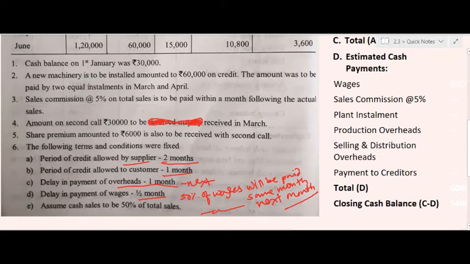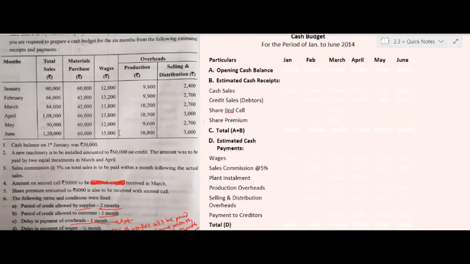Assume cash sales to be 50% of total sales. Whatever total sales are there, they consist of 50% cash sales and 50% credit sales. So this calculation we have to make while preparing the cash budget.